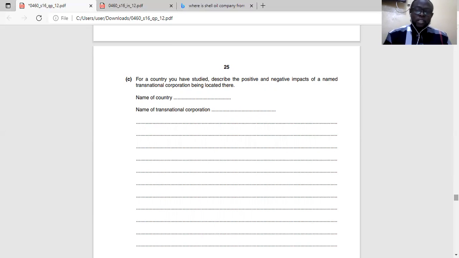So now the question says, describe the positive and negative. It's a 7-mark question, a case study. So mention a country. I'm in Nigeria, I live in Nigeria. So let me just mention Shell Oil Company.